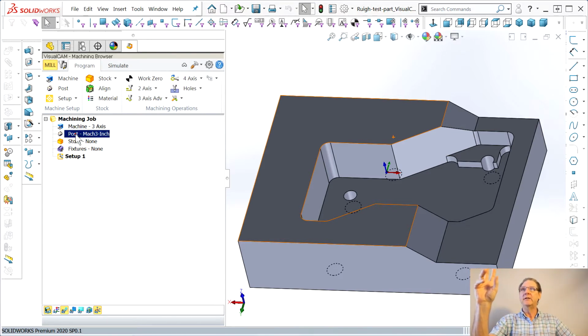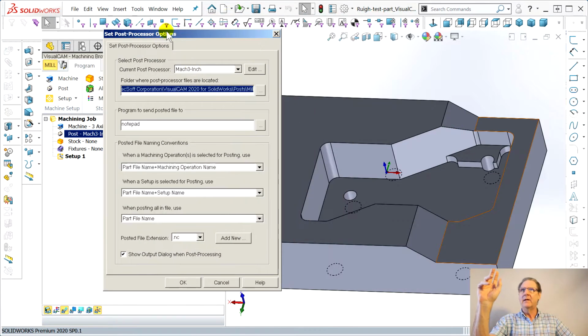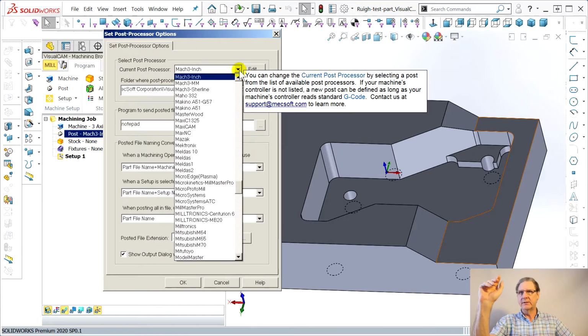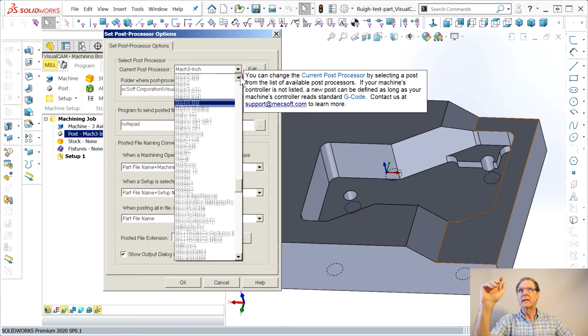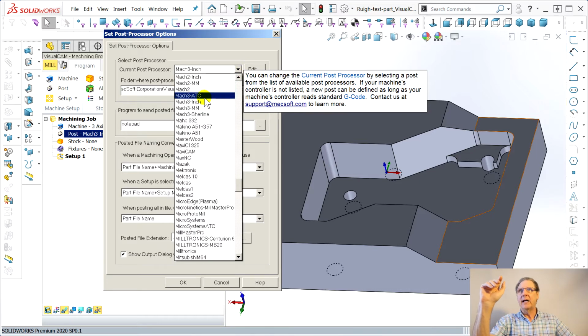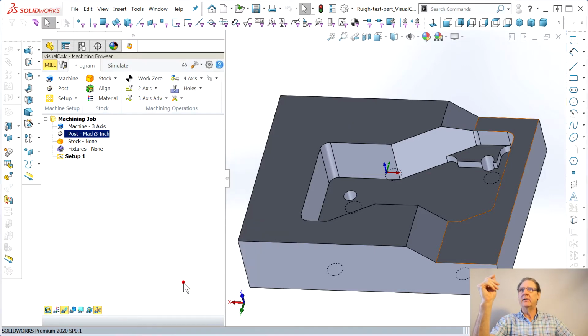So I went and changed it, double click, and it lets you choose all kinds of posts. It doesn't have a Mach 4 like I've got, but it's got Mach 2, Mach 3 with automatic tool changer, Mach 3 for inches, Mach 3 for millimeters, Mach 3 for a Sureline mill, which I think one of my buddies has. Let's go back to inch, say OK.